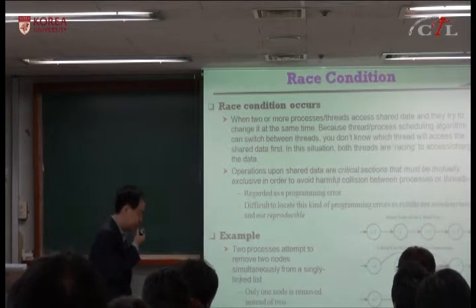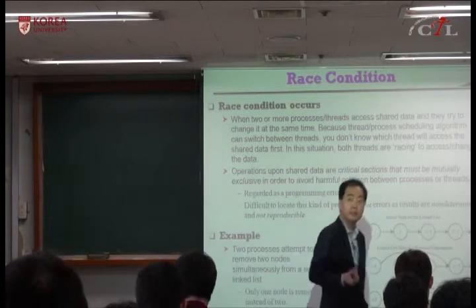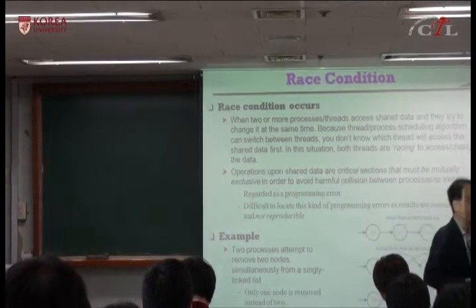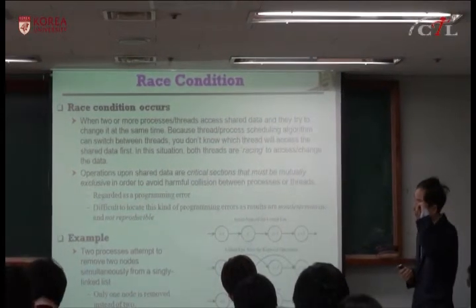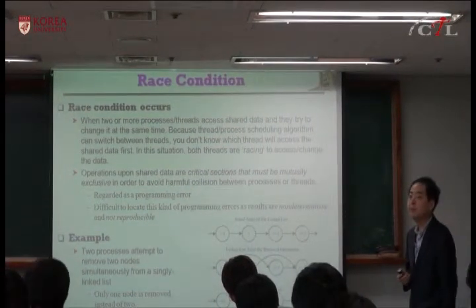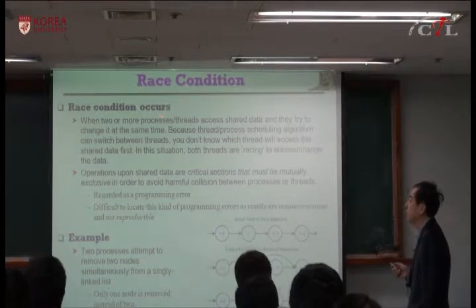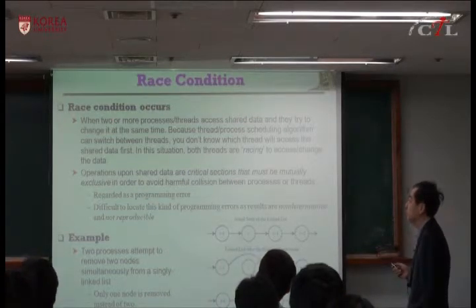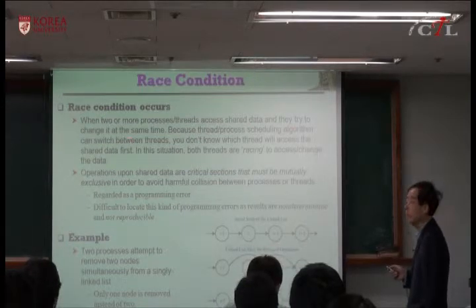Okay, race condition. This is a little different from the textbook definition of race condition. This is more general, so you can use this definition instead of the textbook. So race condition occurs when two or more processes or threads access shared data and they try to change the data item at the same time.